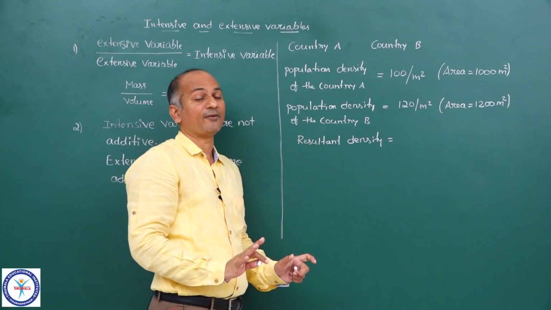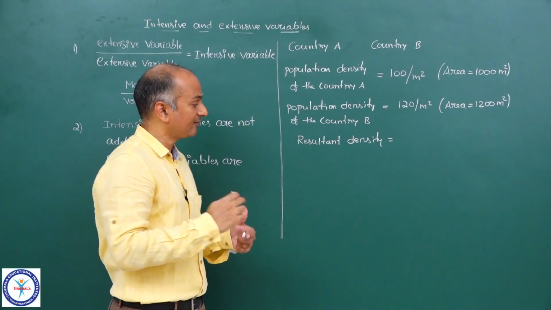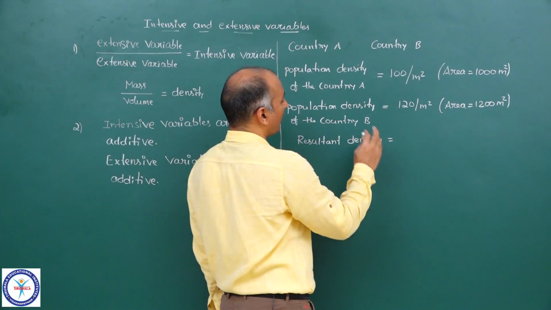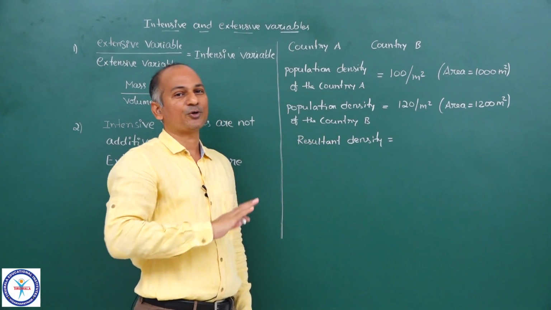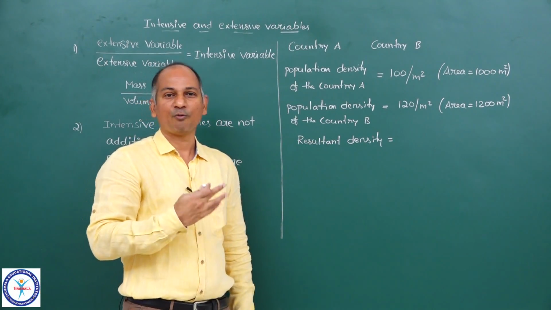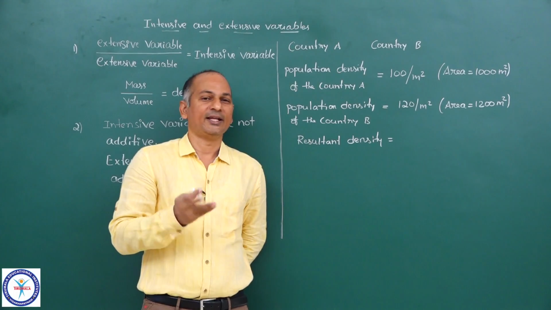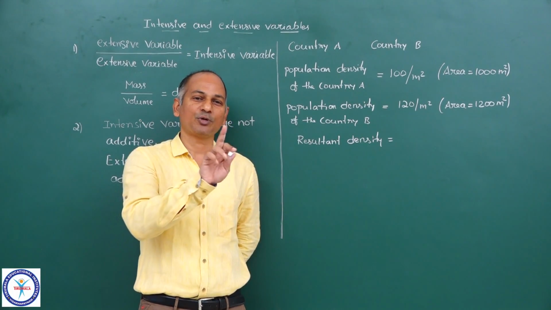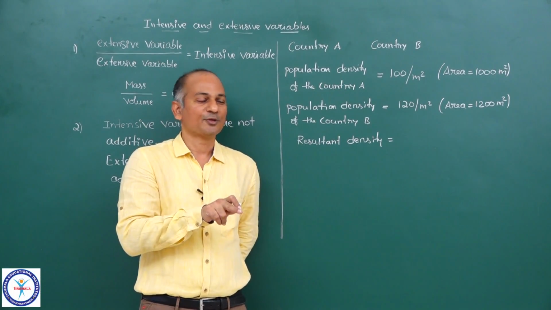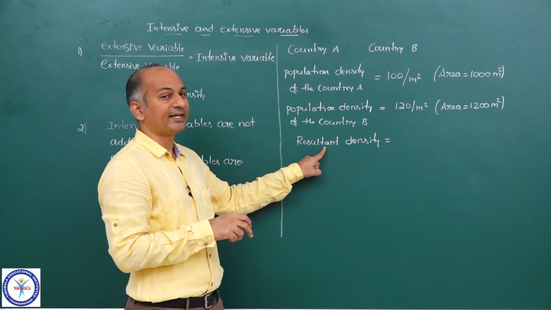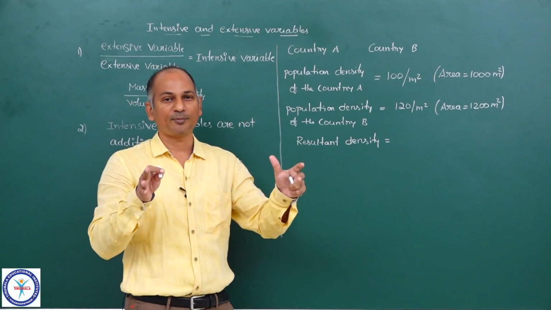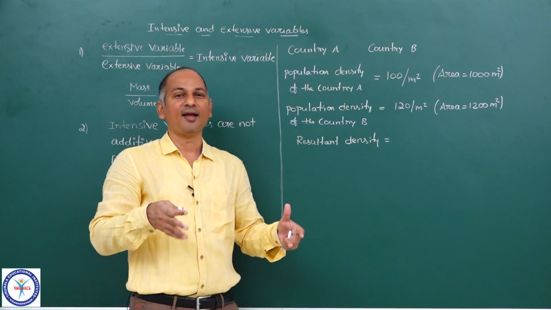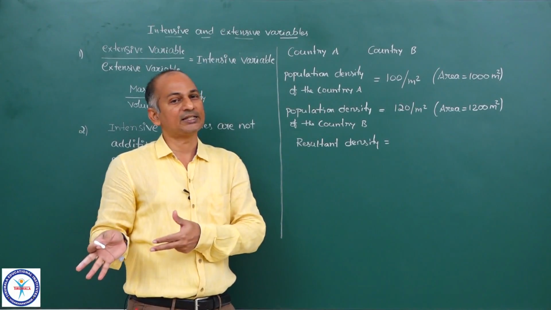That data is required for us to calculate the resultant density. Now resultant density is equal to total population upon total area. We are using the same definition: population density is number of persons upon area. So we require the total population and the total area, and we take the ratio of them to get the resultant density.